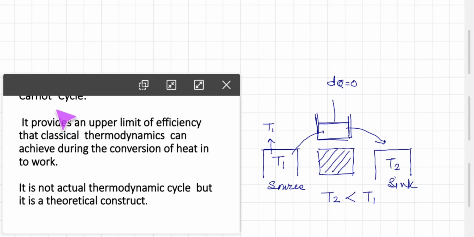So now we are going to talk about the Carnot cycle. That means the operations, how they actually happen in a Carnot heat engine, that we are going to see. First important point: the Carnot cycle provides the upper limit of efficiency that classical thermodynamics can achieve during the conversion of heat into work. And the second important thing is that it is not an actual thermodynamic cycle, but a theoretical construct. Remember, it is not in actual practice.